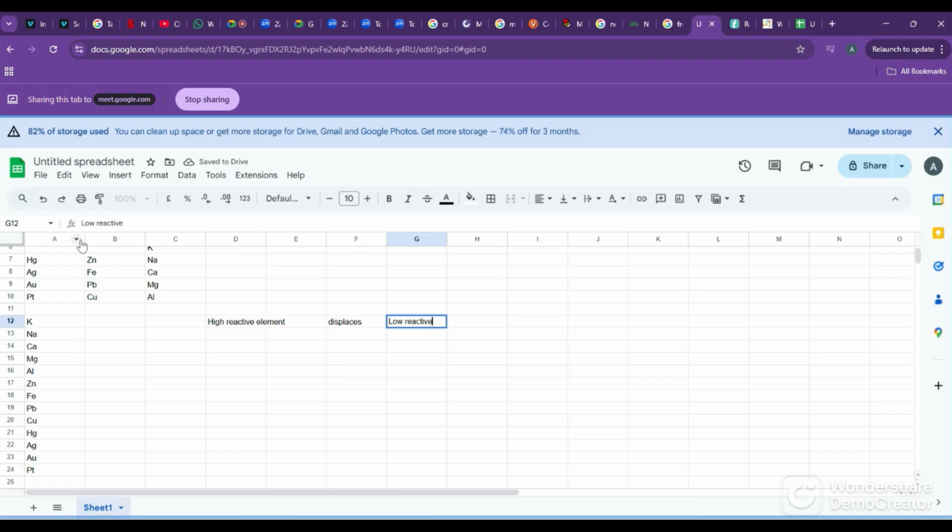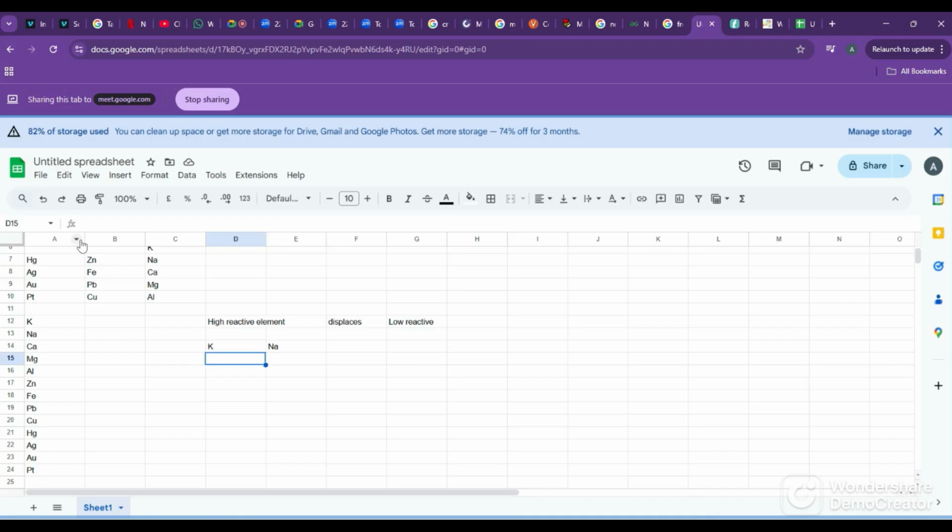I didn't write moderate here because if I am comparing potassium and sodium, then sodium is considered low reactive, potassium is considered high reactive. They are number 1 and 2. Even then, potassium is more reactive than sodium.